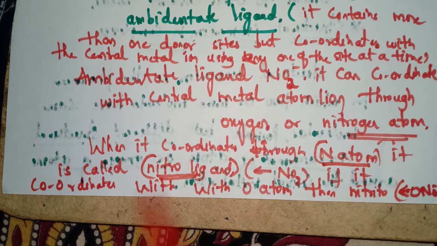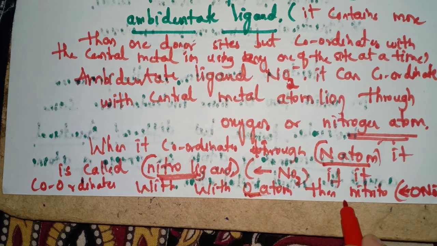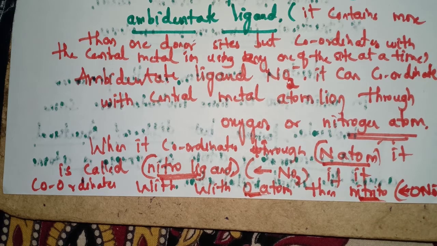If it coordinates with the central metal atom through the oxygen atom, then it is called a nitrito group. Due to this, linkage isomerism arises.